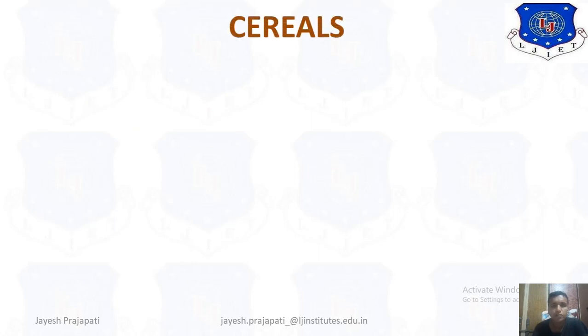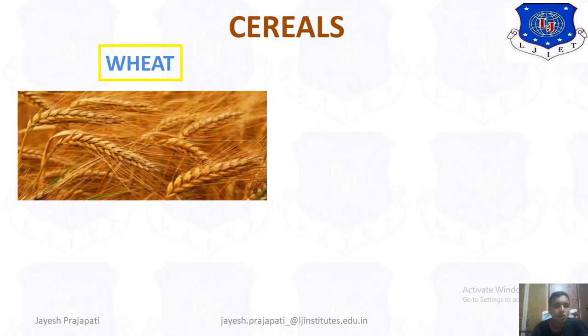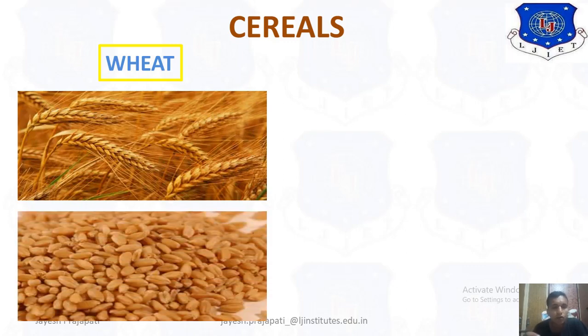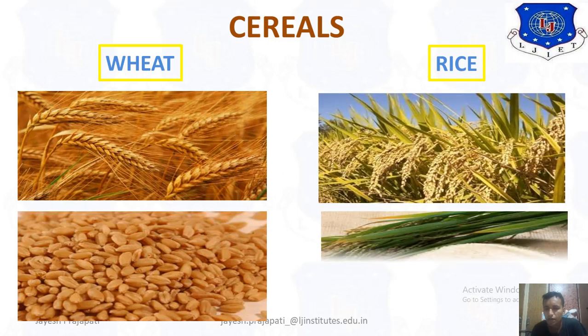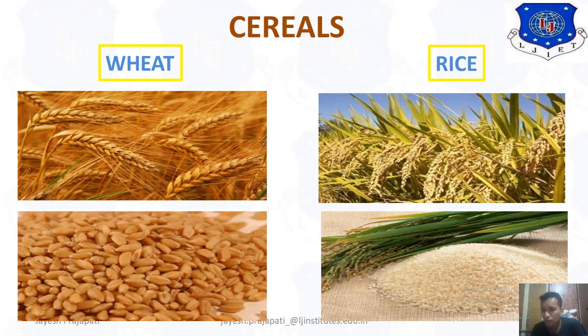First of all, we take cereals, for example wheat. When we grow a crop of wheat, it looks like this, this is the picture of the wheat crop. And the actual seeds coming from this crop are the actual wheat. Then rice: the crop of rice looks like this, and when the actual seeds come, they look like this. Wheat and rice are two examples of cereals.